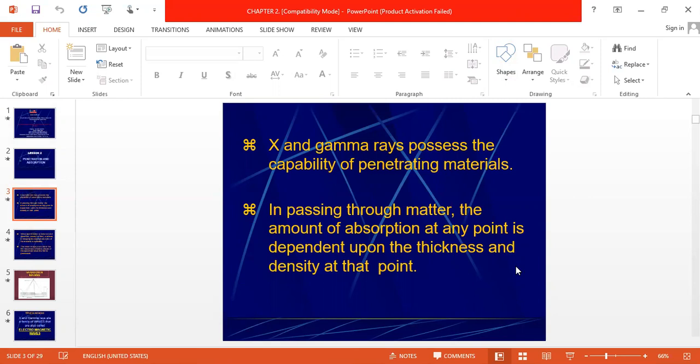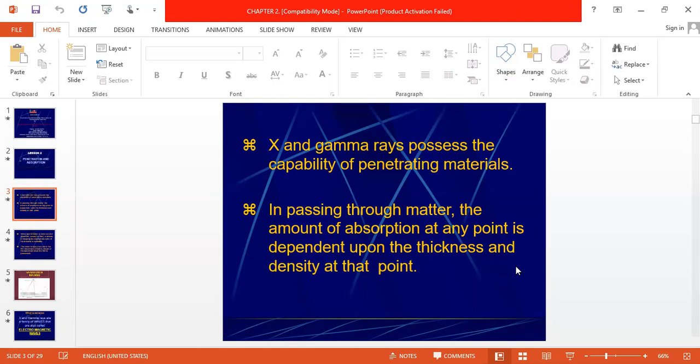If it is passing through higher thickness, then we can say the penetration is high. If it is not capable of passing through higher thickness and it will pass only 10, 15 millimeter, then we can say the penetration capability of the X-ray and gamma ray is less. Now this penetration capability depends upon the energy of the X-ray or gamma rays.